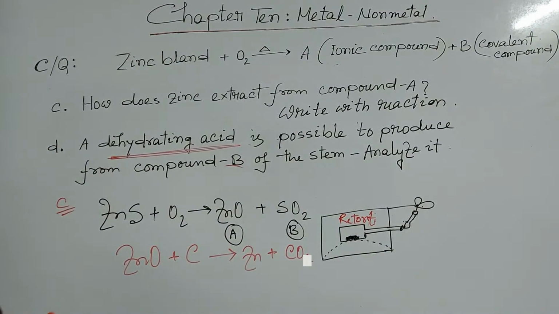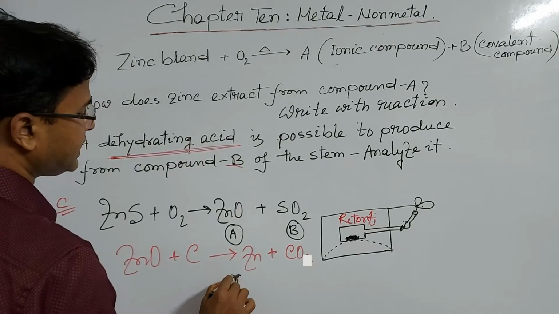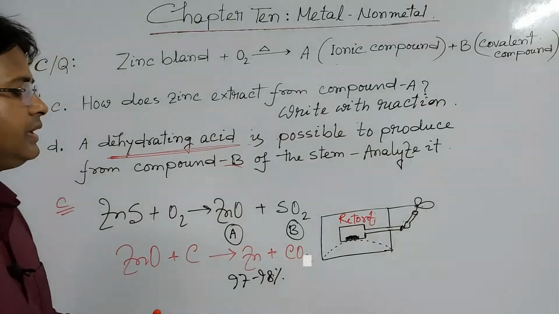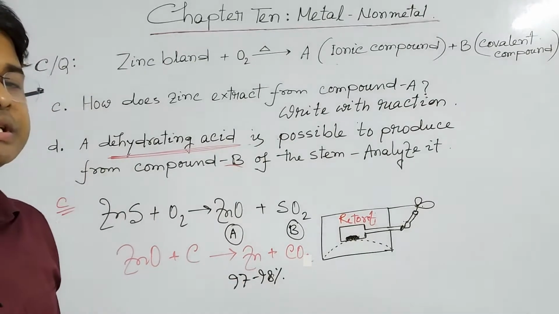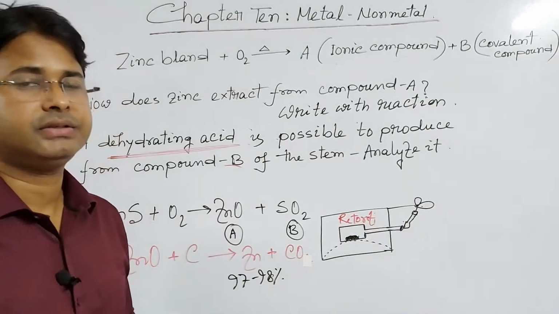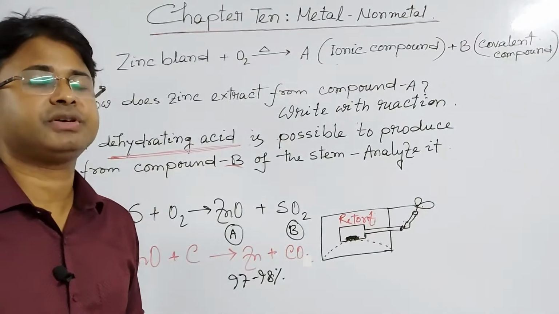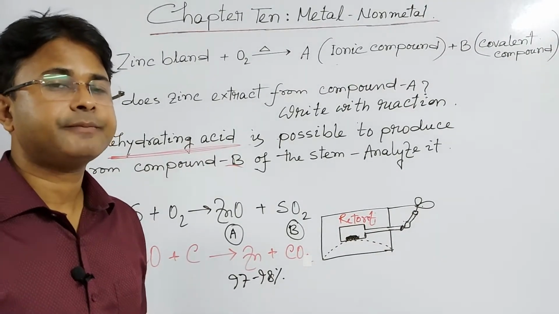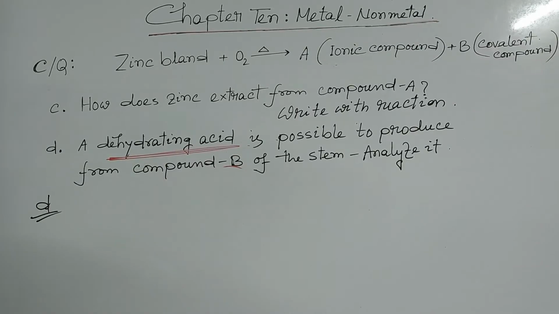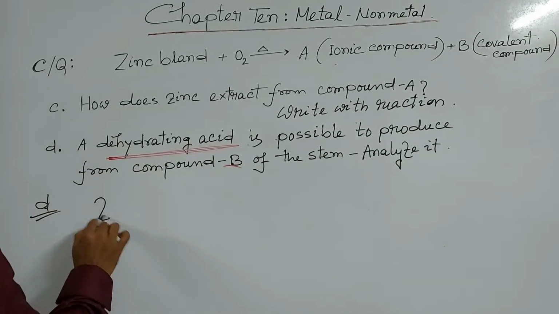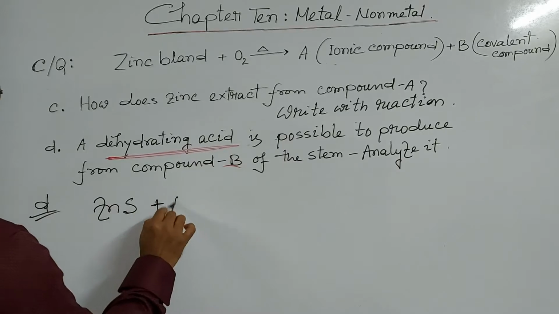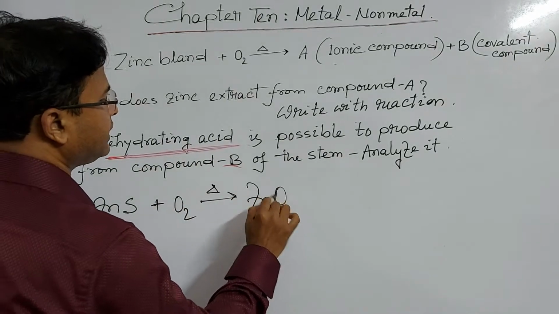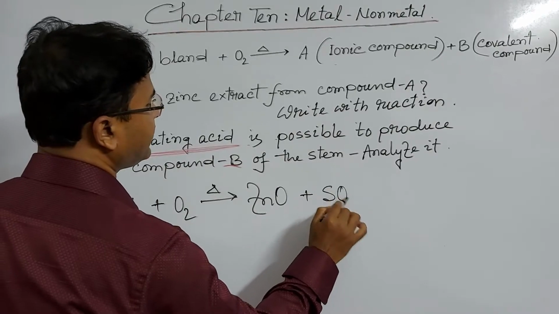Here the produced zinc is 97 to 98% pure. That's why the produced zinc is refined through the electrolysis process to produce 99% zinc. Question number D. Zinc sulfide plus oxygen equals zinc oxide plus sulfur dioxide.